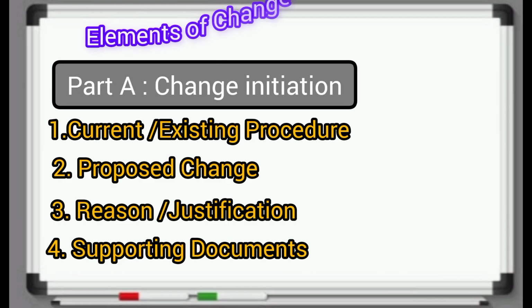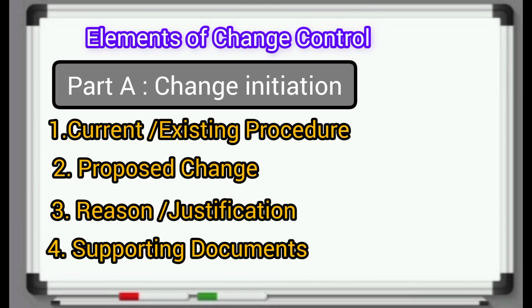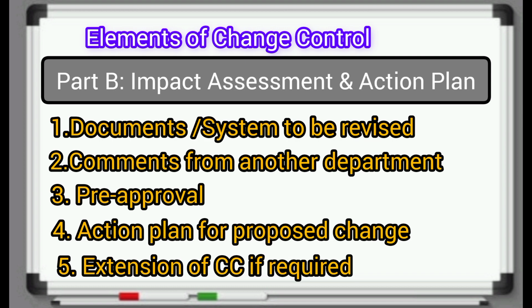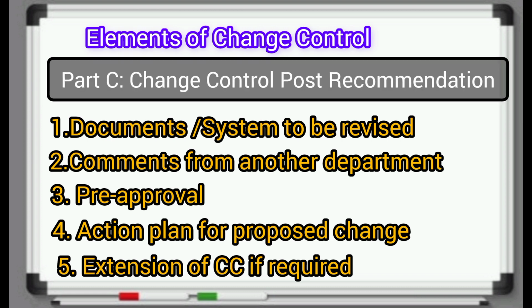Elements of change control. Part A. Change initiation. 1. Current, existing procedure. 2. Proposed change. 3. Reason, justification. 4. Supporting documents. Part B. Impact assessment and action plan. 1. Documents, system to be revised. 2. Comments from another department. 3. Pre-approval. 4. Action plan for proposed change. 5. Abstention of change control if required.